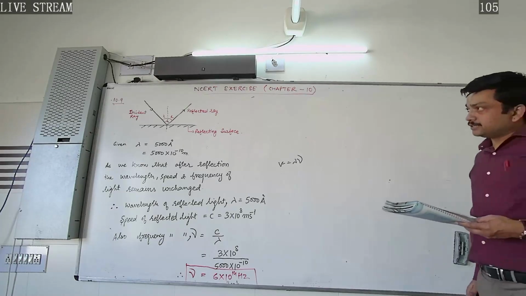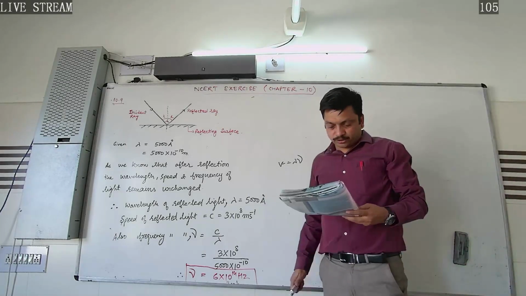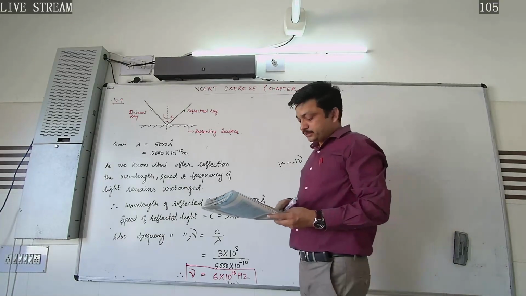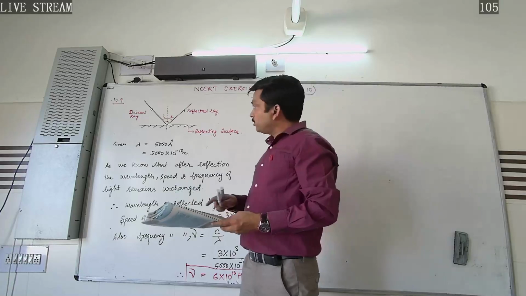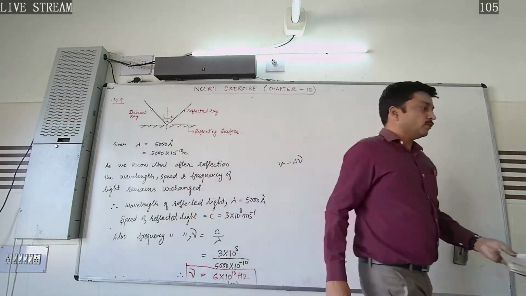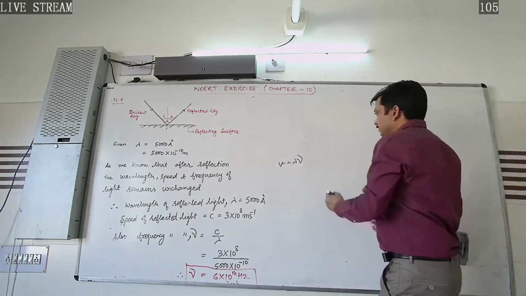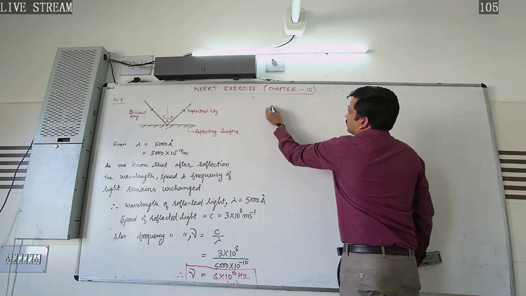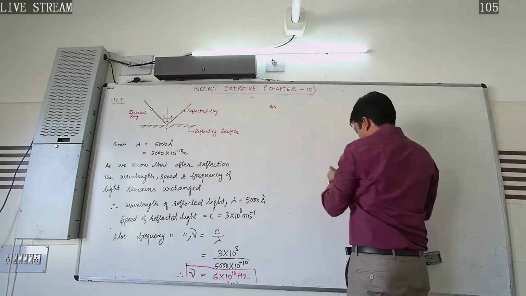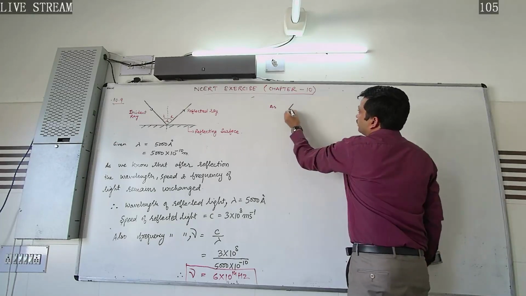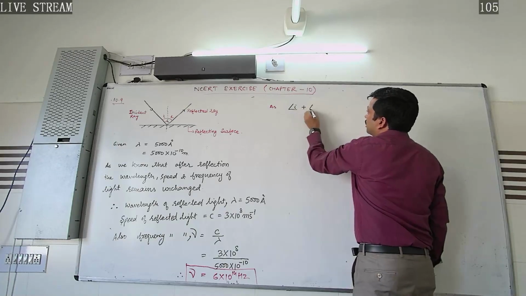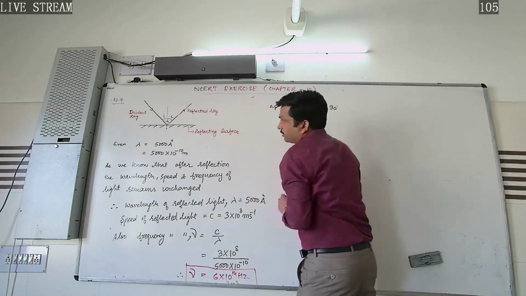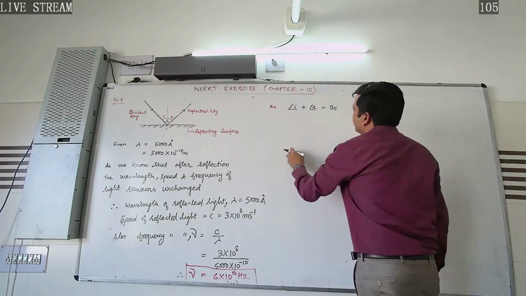So this was exercise 10.9. Let's move to the next part, where we are asked for what angle of incidence the reflected ray is normal to the incident ray. Here, as it is given that the reflected ray is normal to the incident ray, the sum of the angle of incidence and the angle of reflection must be equal to 90 degrees.